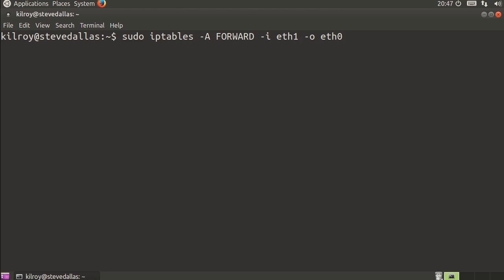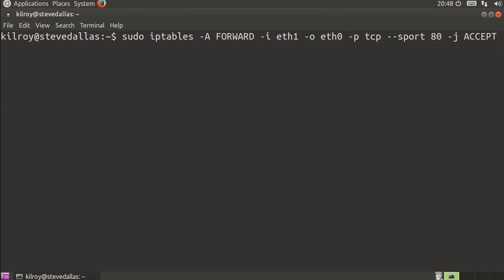So I'm going to forward from the outside to the inside, and then I'm going to specify -p tcp, and then we'll say source port, for example, is 80 and -j ACCEPT. If the source port is 80, that means it was something that was communicated with on the outside as a web server, probably. So the destination port on the outbound is going to be 80, which means on the inbound, the source port is going to be 80. If that's the case, we'll just accept that.